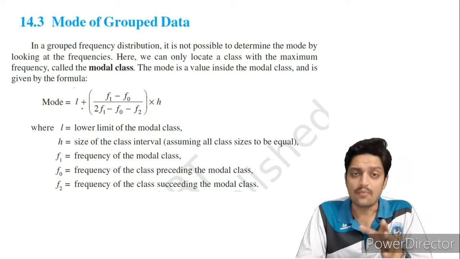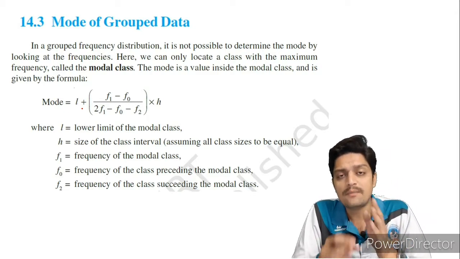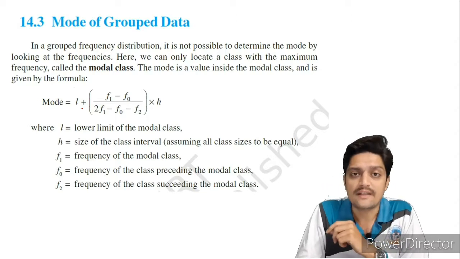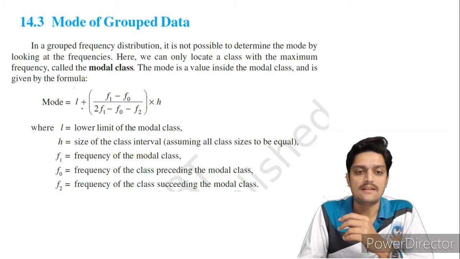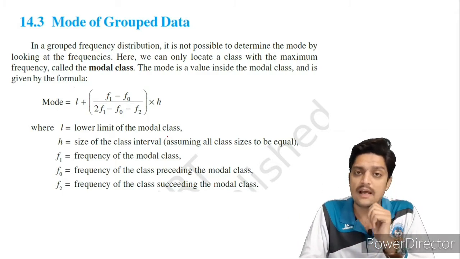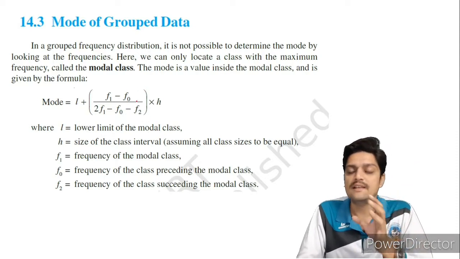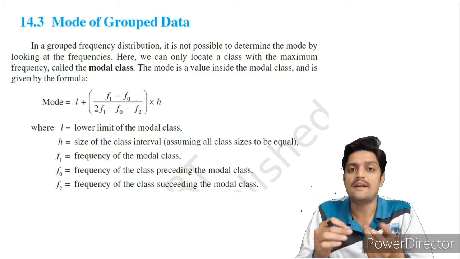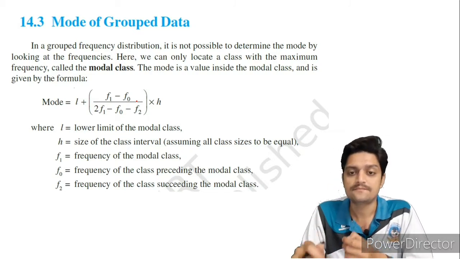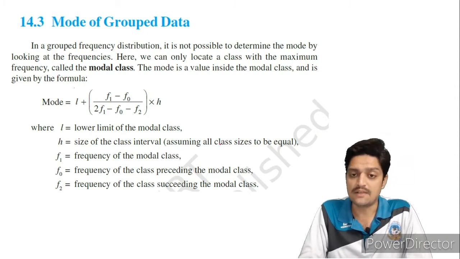Mode is equal to L plus f1 minus f0 upon 2f1 minus f0 minus f2, bracket complete, into h. Now you will ask me, sir, what is all this? L is the lower limit of the model class. How do we define which one is your model class? The interval whose frequency is maximum is your model class. Now h is the class size of the interval.